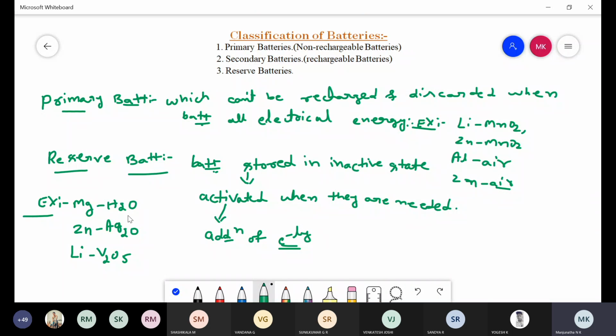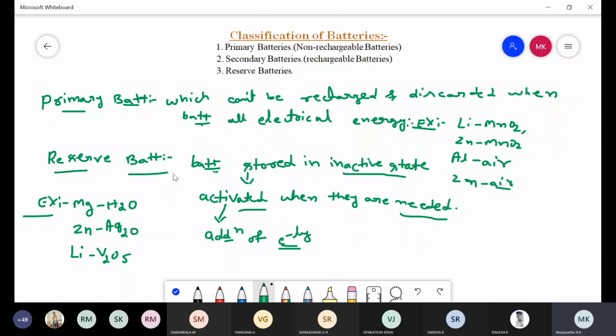Coming to the first one, magnesium water activated battery, where water acts as an electrolyte and is stored separately. When the water is added to this battery, it becomes active. We do that activation only when the battery is required to do our work. Other than that, it stays in inactive state. Whatever batteries are stored in inactive state and activated when they are needed are called reserve batteries.